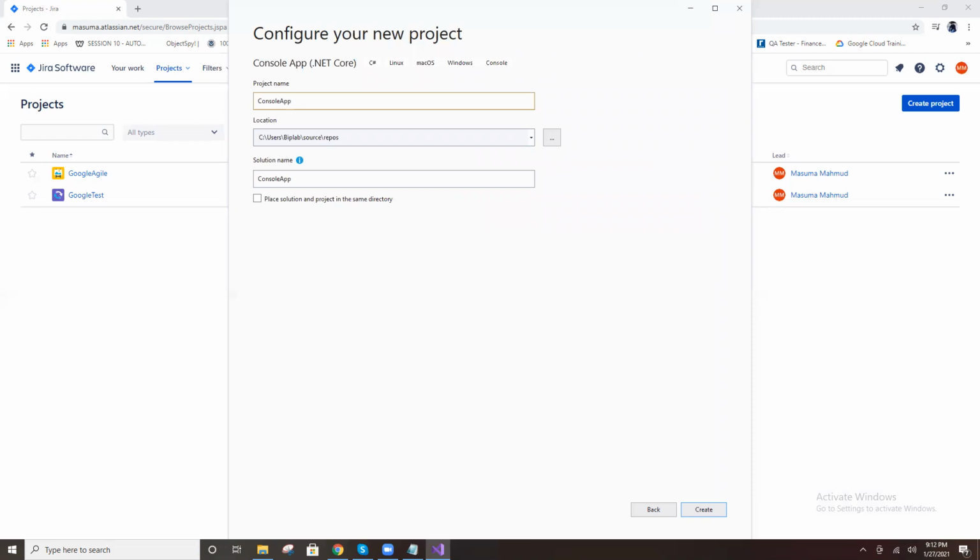Project name: Console. You can enter any name. This is the project name. You can store it in any location, or put the location otherwise, this is the default location. You can also change the location. Then press create.